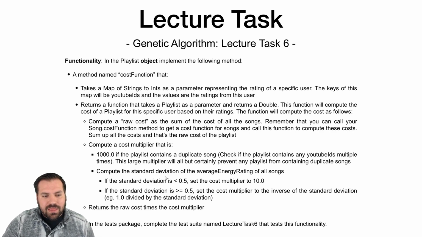And then if the standard deviation is below 0.5, again, we're going to put this to a high value, not as high as a duplicate song, but we're going to penalize that by quite a bit. We're going to set the multiplier to 10. If the standard deviation is greater than or equal to 0.5, we're going to set the cost multiplier equal to the inverse of the standard deviation, so 1 over the standard deviation. Multiply raw cost by multiplier, and that's the cost of the playlist.